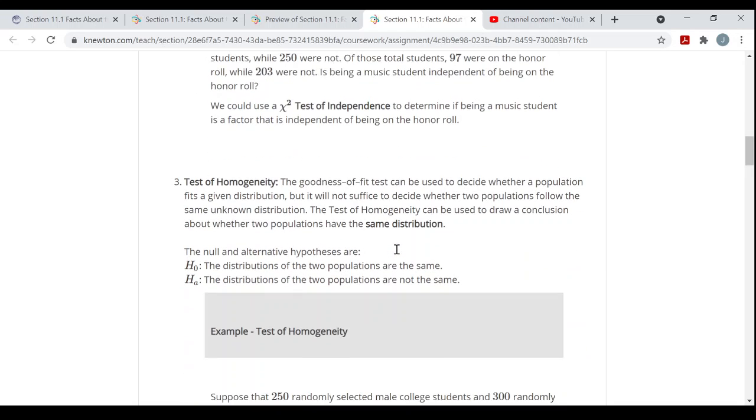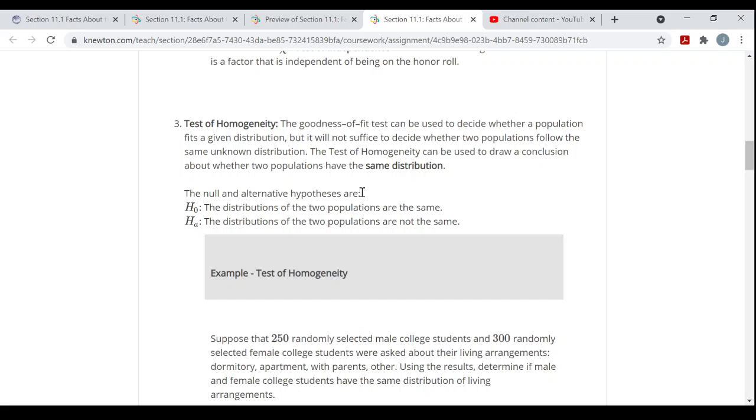The final kind of chi-square test we're going to be running is a test of homogeneity. Earlier you saw the goodness of fit test. The goodness of fit test can be used to decide whether a population fits a given distribution. So I have this population with an unknown distribution, and then I want to see if it fits a uniform, or fits a normal, or fits something that I do know.